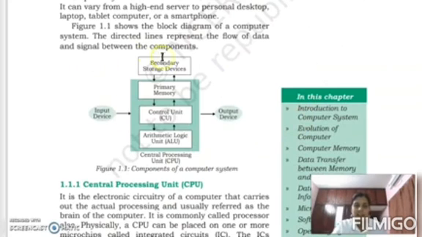So these are the components of a computer system in which there is an input device. Input is processed by the central processing unit. As the name implies, processing is done at the central processing unit and we will get an output. So this is the introduction for today.